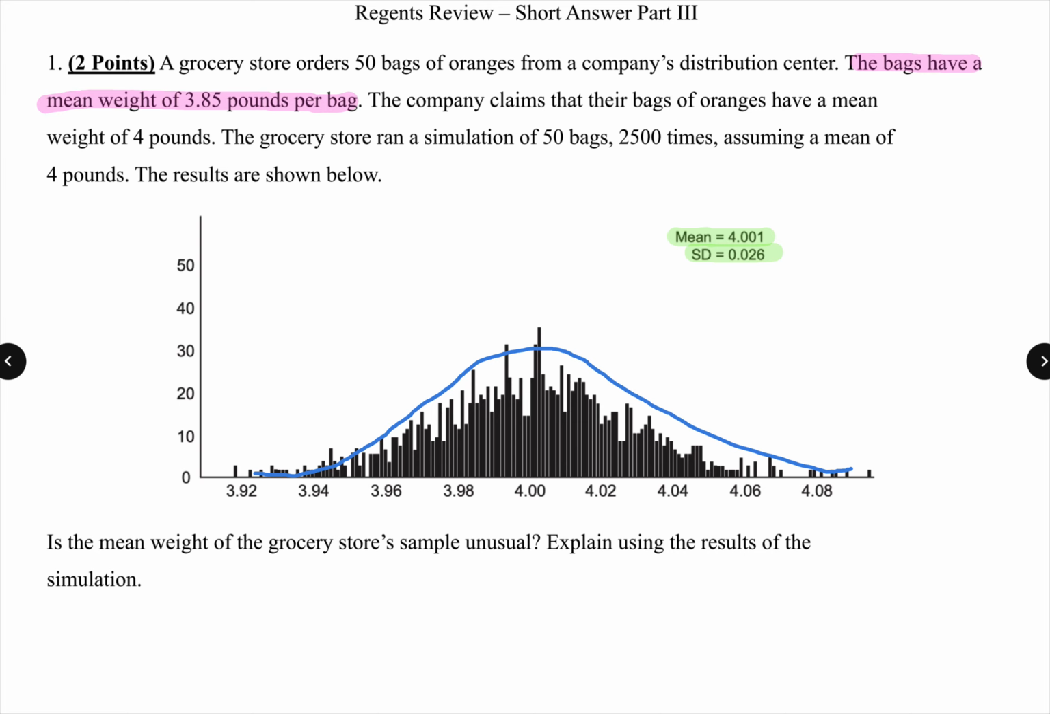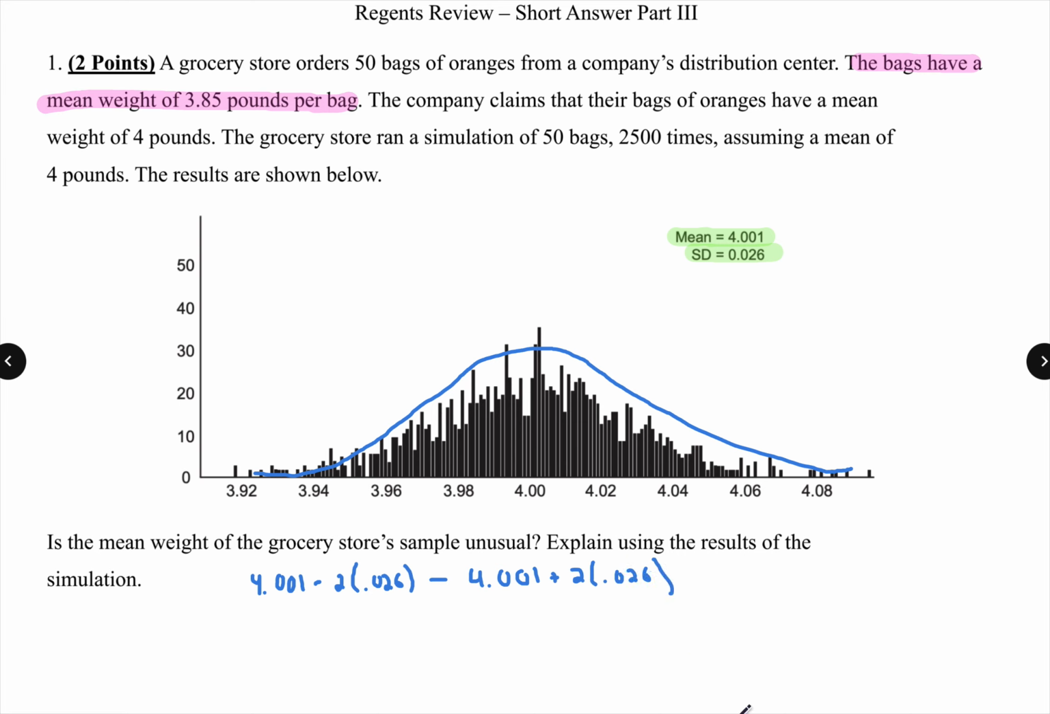If I want to see if something's unusual, I'm looking for my 95% confidence interval, which is 2 standard deviations off of the mean. So in order to do that, I'm taking my mean, and for my minimum, I will be subtracting 2 times my standard deviation, which is 0.026. And then I'm also going to be thinking about my max, which would be the 4.001 plus 2 standard deviations away from my mean.